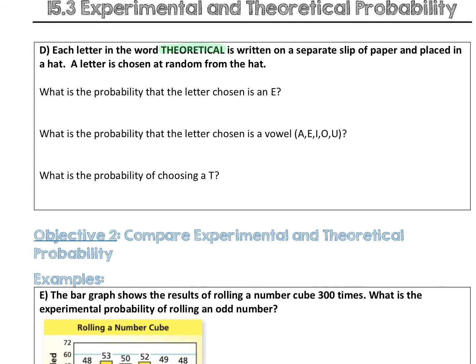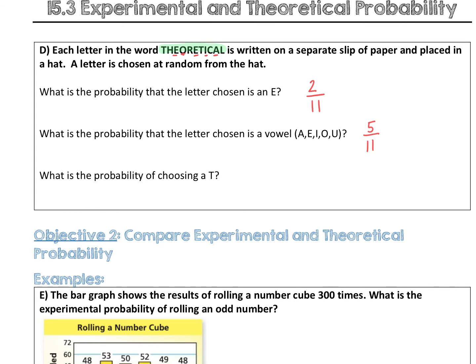How many E's are in theoretical? Count 1, 2. So the theoretical probability of me pulling an E out of the hat would be 2 out of 11. What is the probability that the letter chosen is a vowel, either A, E, I, O, or U? So we have 1, 2, 3, 4, 5. There are 5 vowels out of the total 11.